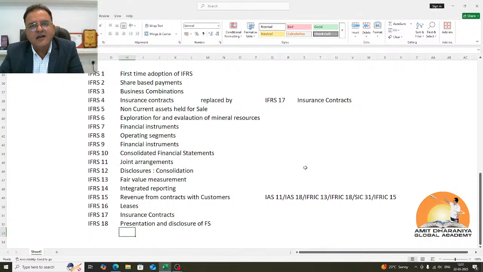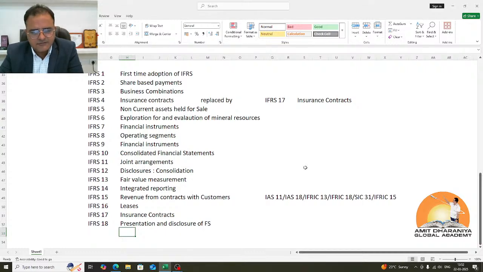We'll be studying IAS 1 Presentation of Financial Statements, because that is still relevant and applicable in the next 2 years. And we'll also study IFRS 18, the new accounting standard. Then there's one more standard issued which relates to the disclosures of subsidiaries which are not listed. That is IFRS 19, the new standard, which is specifically applicable, not applicable to everyone. So if there is an entity which is not listed, and if they are preparing consolidated financial statements, there is some respite being given to them in terms of disclosures.